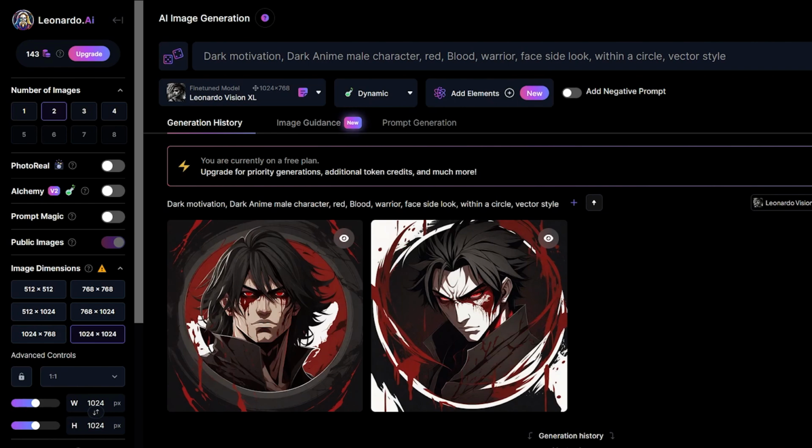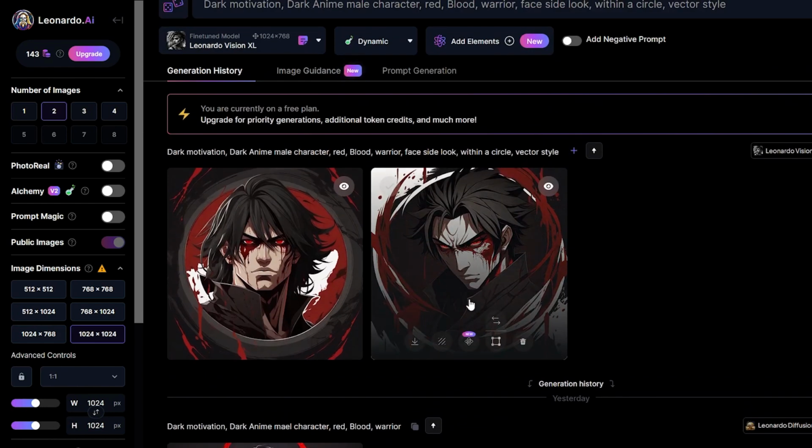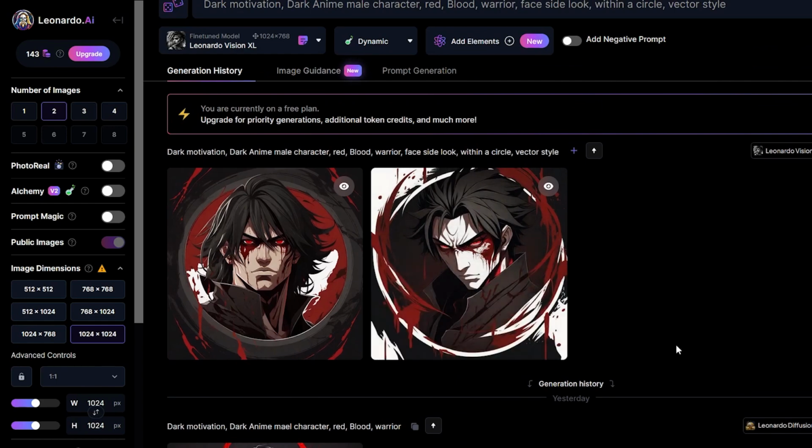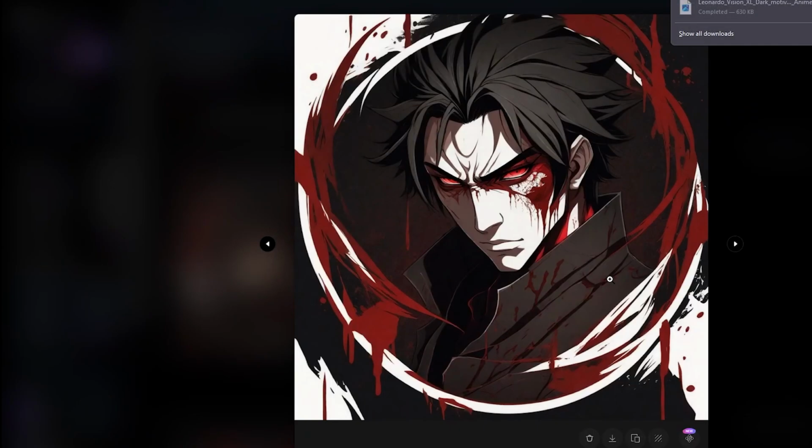Just like this, you can create a logo for your channel. By changing different types of characteristics, you can get different types of logo ideas. So, if you are not satisfied with the results you got, you can change the prompt and try again. Make sure to select an interesting image. Now we need a banner.